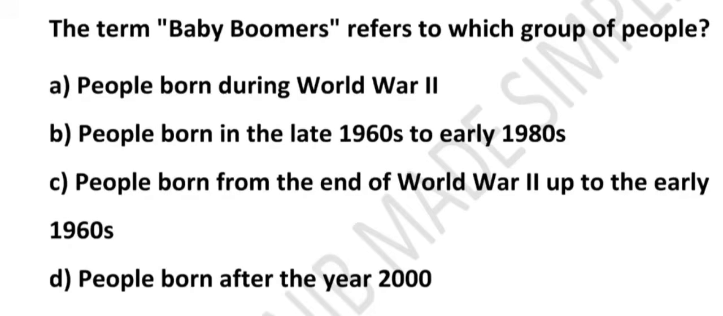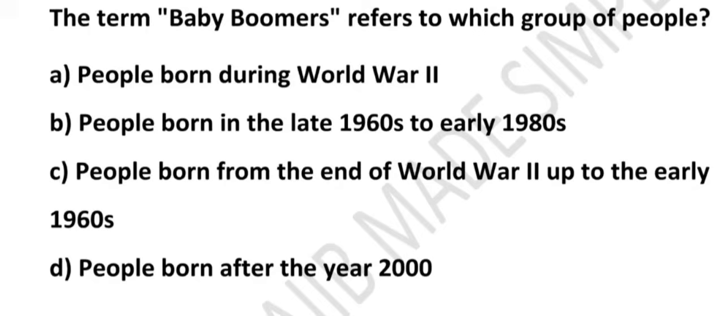So option C is the perfect one. This is the correct answer because after World War II, which ended in 1945, there was a huge rise in the birth rate. Families were reuniting, economies were improving, and people felt hopeful again. So this period up to the early 1960s is called the baby boom. The people born during this time are called baby boomers. For example, someone born between 1950 and 1955 is called a baby boomer.